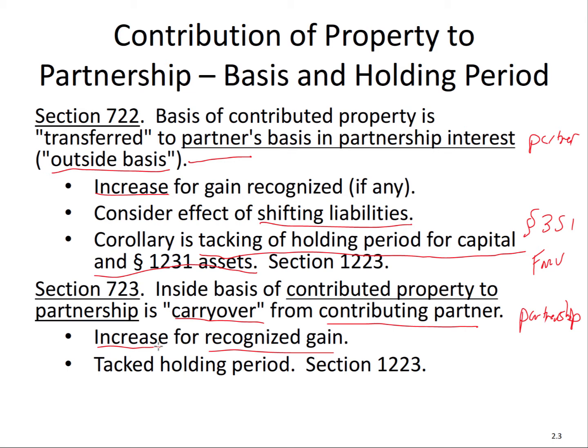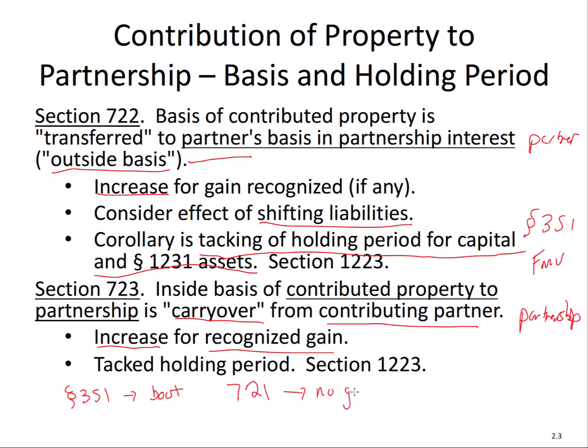So now I want to discuss how exactly a partner can have gain with respect to this transaction. You might recall, with respect to section 351, we had a special boot rule, the lesser of the realized gain or the amount of boot. With respect to partnerships, section 721, as we saw on the previous slide, says no gain or loss is recognized by either the partner or partnership.